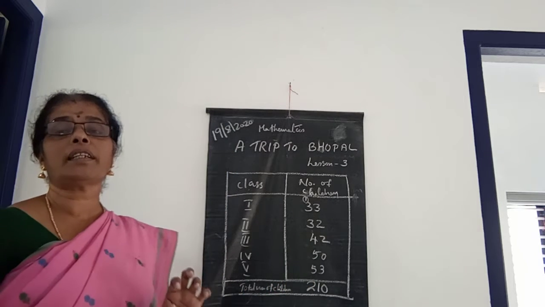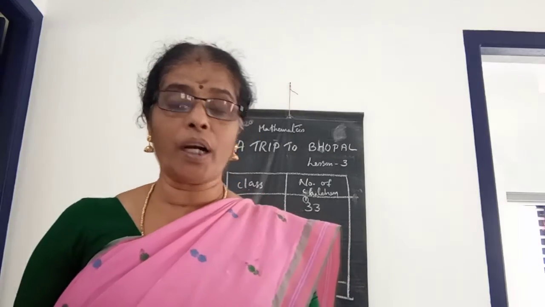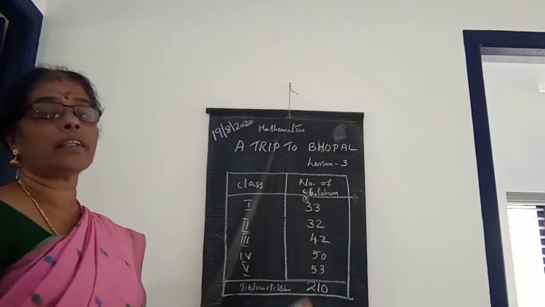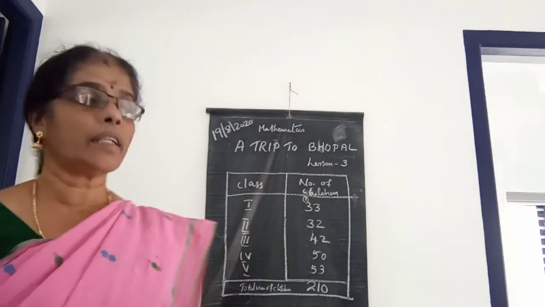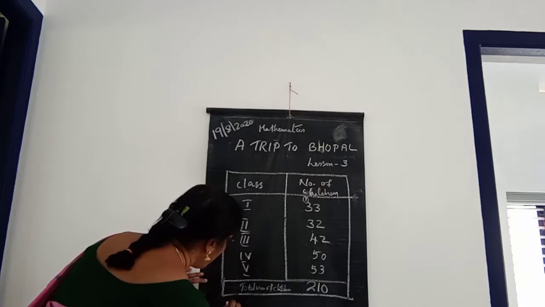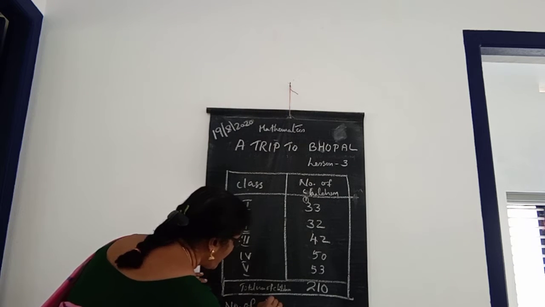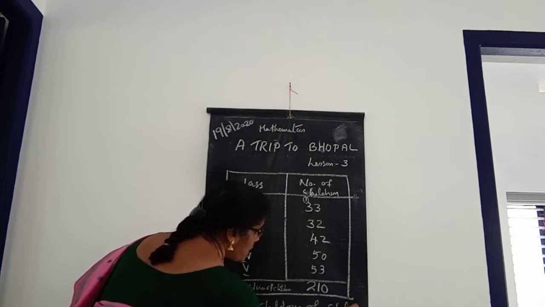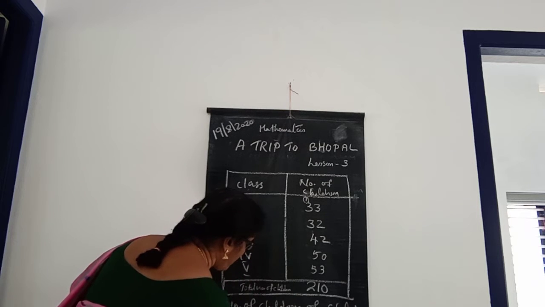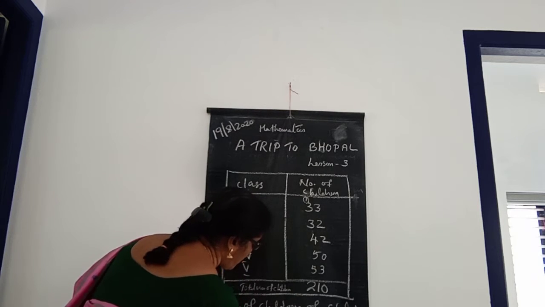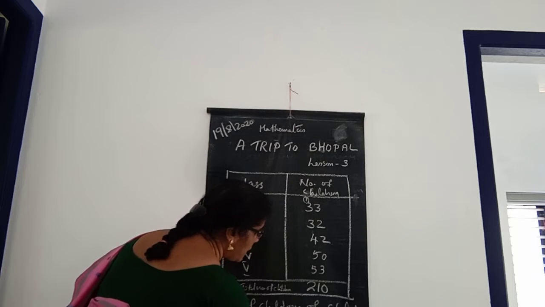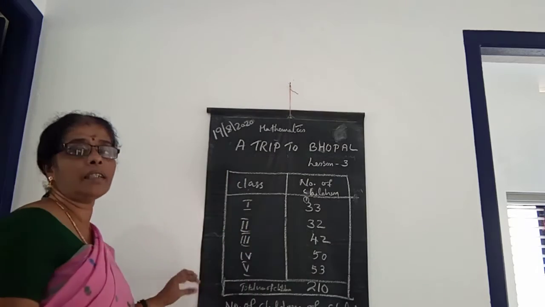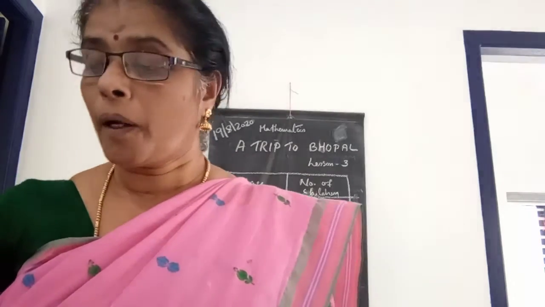210. Then how many children are going to the trip, children? That is 210. First question: there are a total of dash children going. Then you can write it, 210 children. Yes, write it, number of children going to the trip is equal to 210, isn't it? That is 210 children are going to the trip.